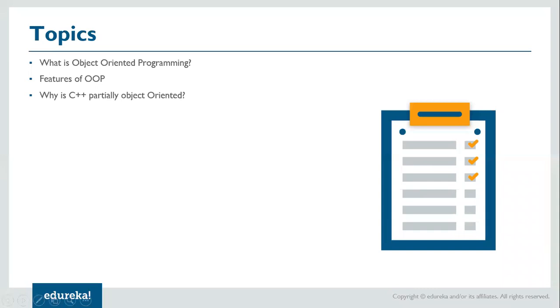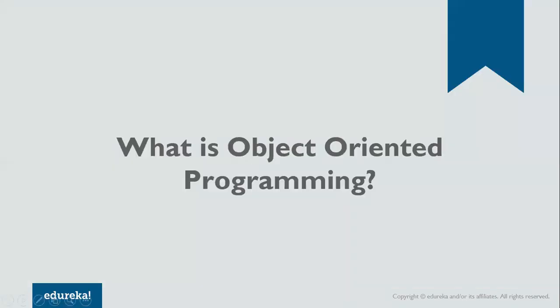The topics that we are going to cover are as follows. We will look at what is object-oriented programming. Then we will look at features of object-oriented programming. And finally, why is C++ partially object-oriented? So let's begin with what is object-oriented programming.